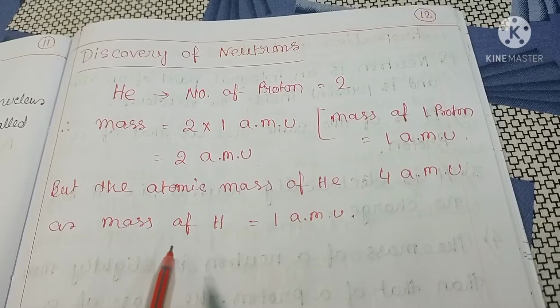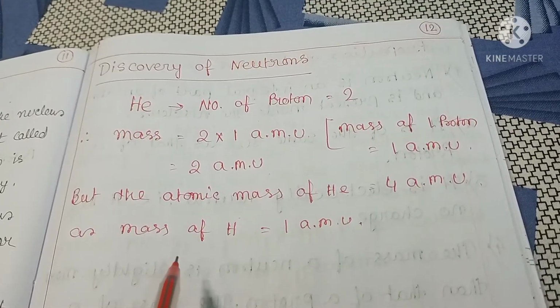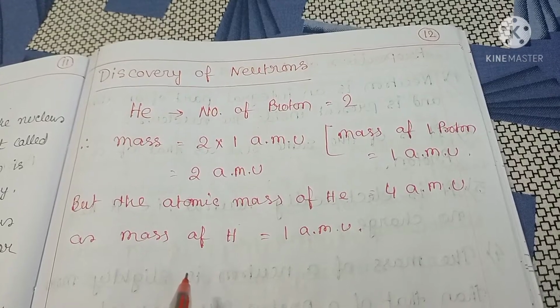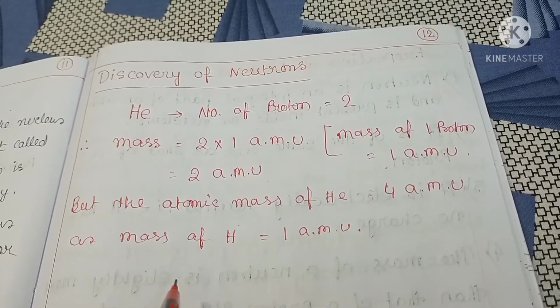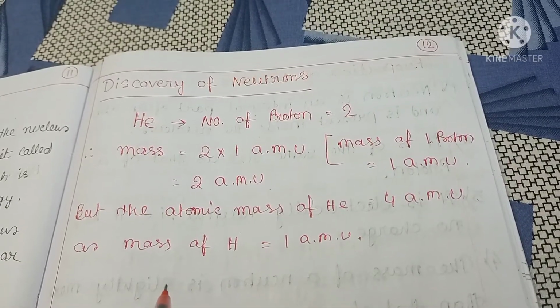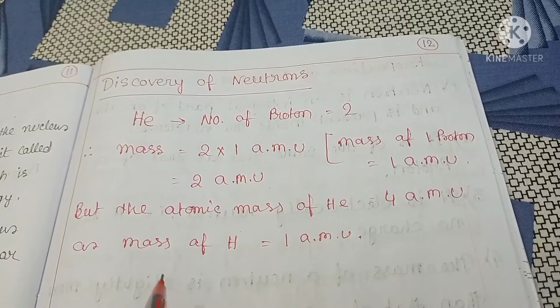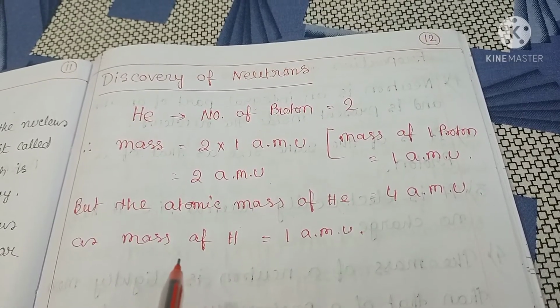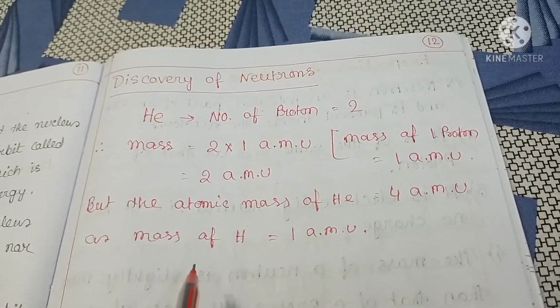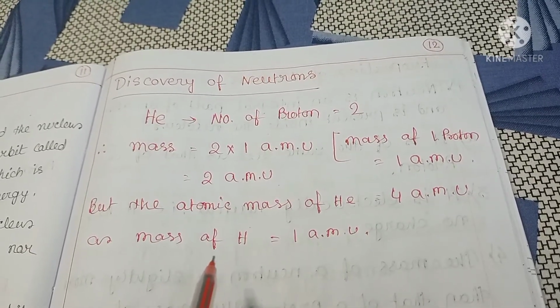But he could not prove it experimentally. In 1932, Chadwick discovered these particles by bombarding light nuclei like beryllium and boron with alpha particles, that is, helium nuclei. These particles were found to be neutral, so they were called neutrons.